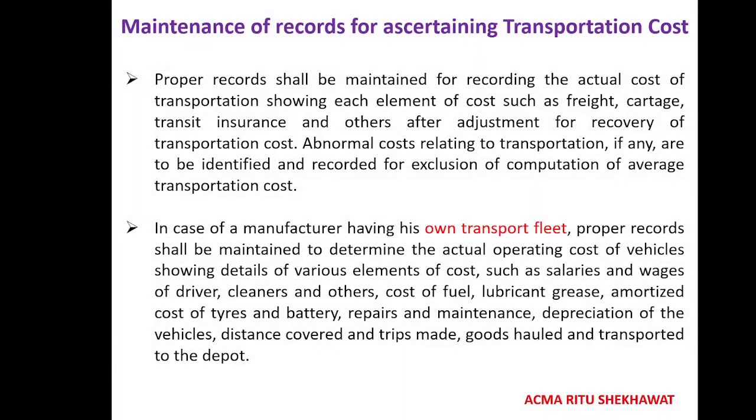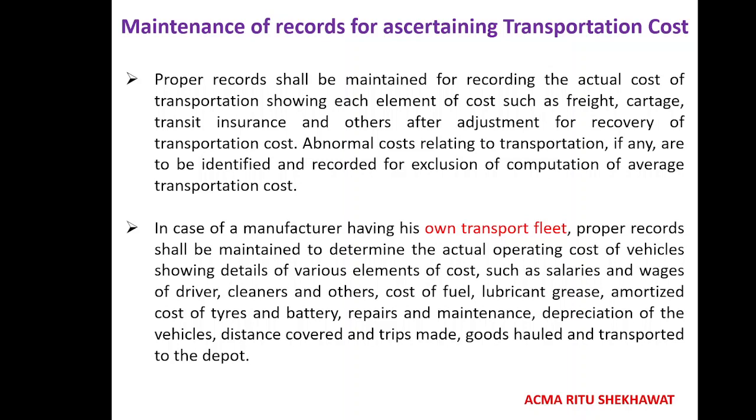Then the maintenance of record. The proper record shall be maintained for recording the actual cost of transportation, showing each element of cost such as freight, cartage, transit insurance, and others, after adjustment for recovery of transportation. Abnormal cost relating to transportation, if any is identified and recorded, will be excluded from the computation of average transportation cost.